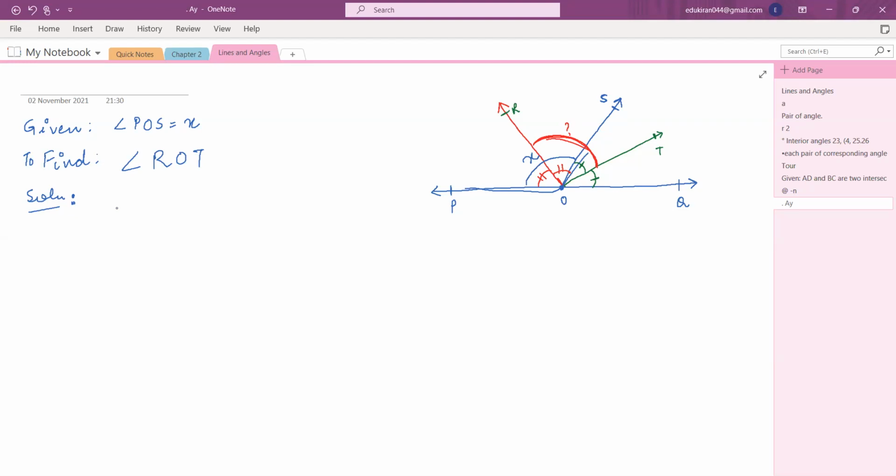Okay, now look here. What is angle ROT? Can I write like this? Angle ROT, which I have to find out, this whole angle, is basically this angle plus this angle. So can I write it like this? Angle ROS plus angle SOT. Now, is this clear? Yes, ma'am. So this whole angle, which is the question mark angle, is equal to this angle plus this angle, ROS plus SOT. I call it my equation number 1. Please call it equation number 1.